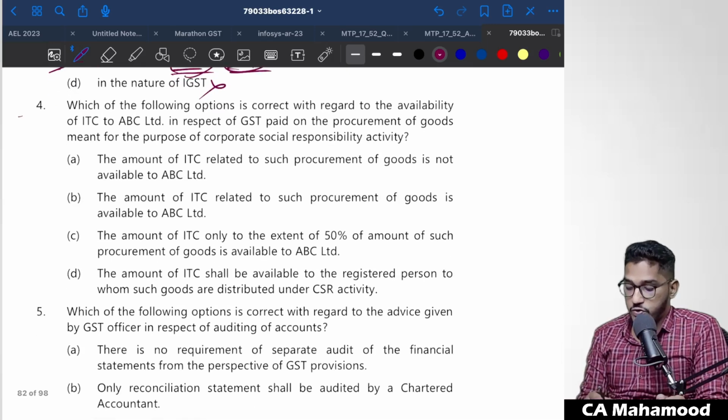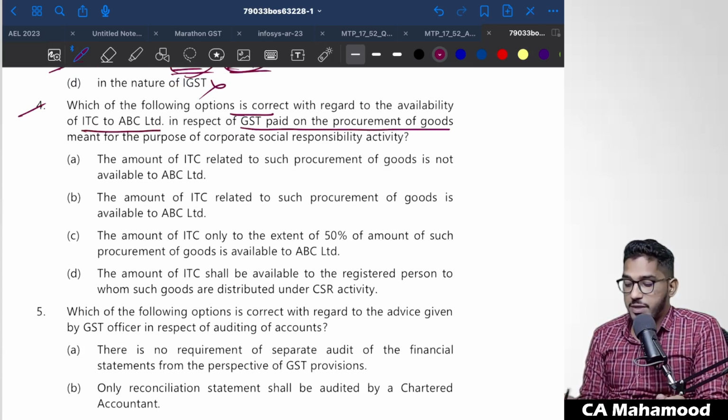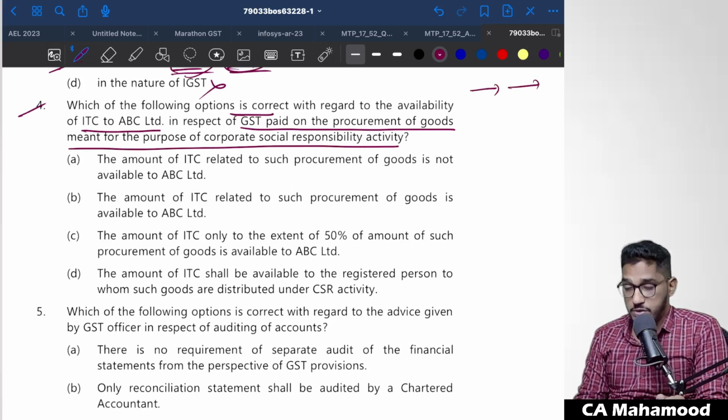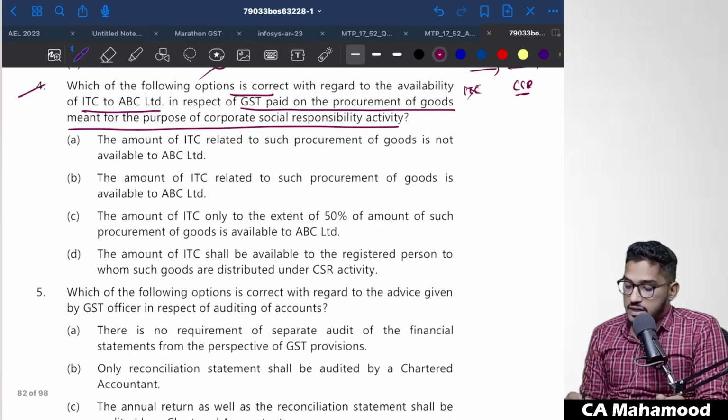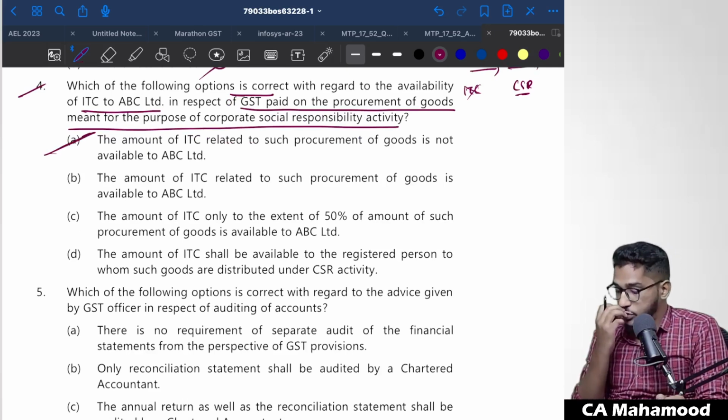Now coming to the next point. Which of the following options is correct with regard to availability of ITC to ABC Limited in respect of GST paid on procurement of goods meant for the purpose of corporate social responsibility? As we have told, whatever goods you are procuring for the purpose of corporate social responsibility, on that you will not be able to avail the input tax credit. So the amount of ITC related to such procurement of goods is not available to ABC Limited. Yes, this is a correct option.